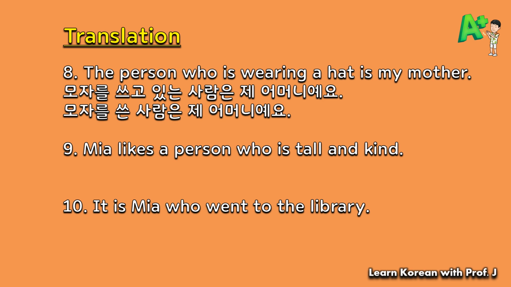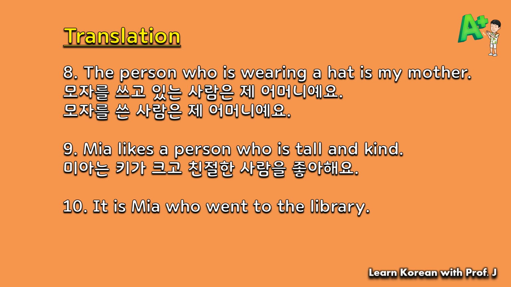9번. Mia likes a person who's tall and kind. 미아는 키가 크고 친절한 사람을 좋아해요. Please notice that the noun modifying conjugation is only used once here. 친절한, which is the second adjective.